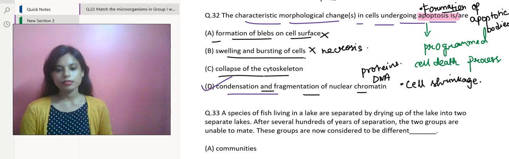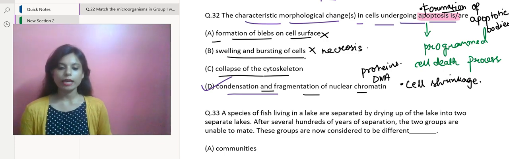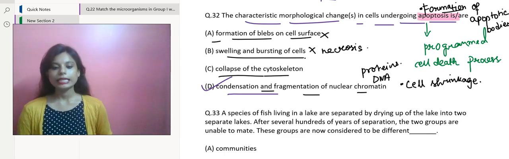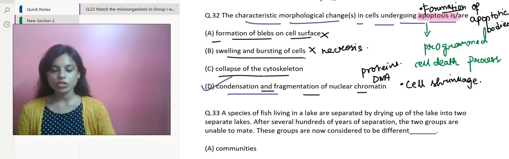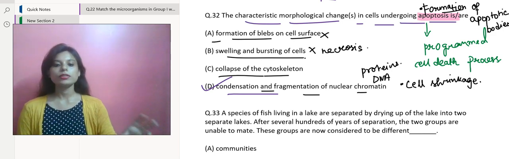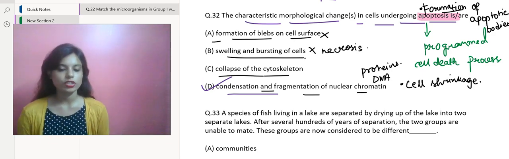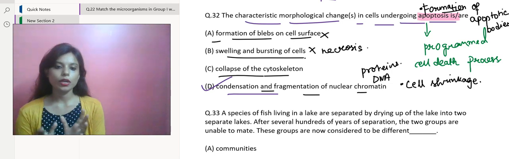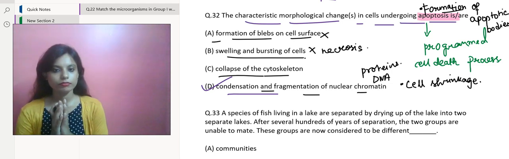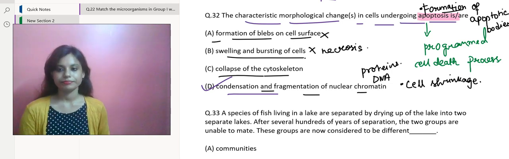Lastly, the C option, that is collapse of the cytoskeleton. This is also not a defining feature of apoptosis, although some changes in cytoskeletal organization may occur during the process. Some changes. So anyway, we have got option D as the only correct answer.